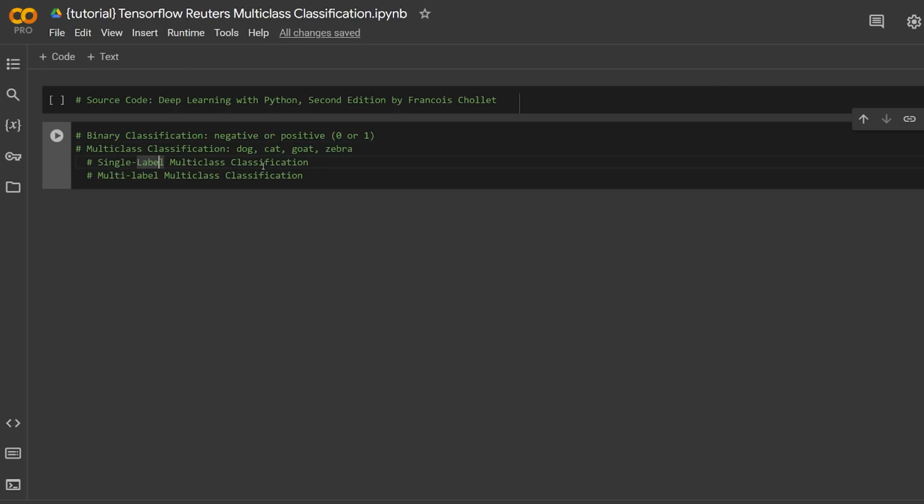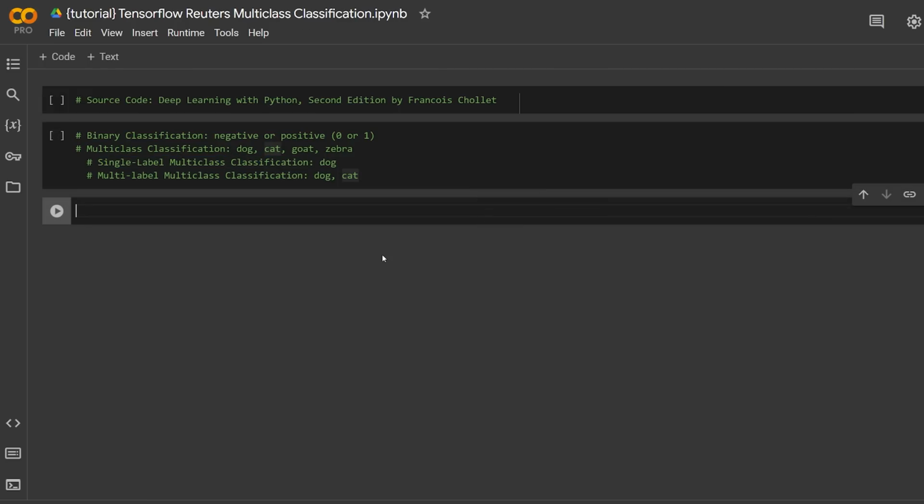With single label classification specifically, you're just choosing one of these multiple options. So this would be like only dog. And then with multi-label, multi-class classification, it could be like dog and cat. So basically you're identifying it as part of multiple classes, okay? So we're going to focus on single label multi-class classification.